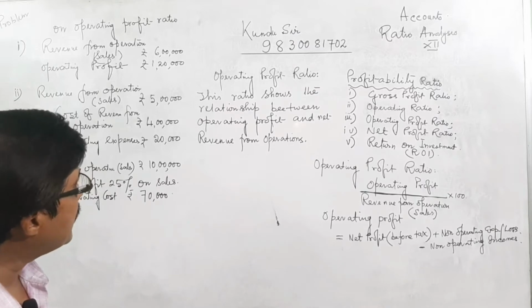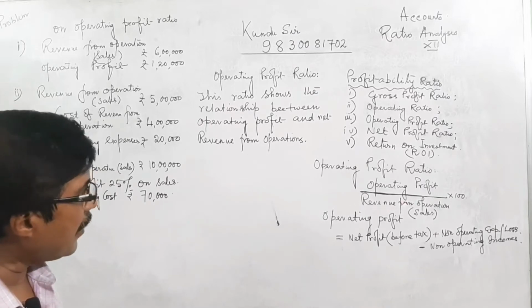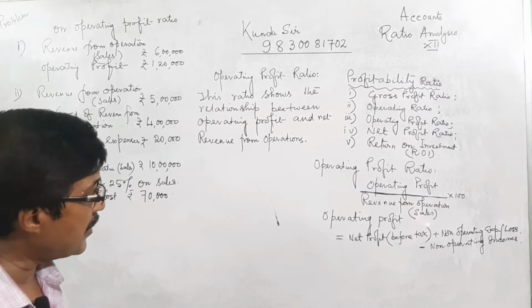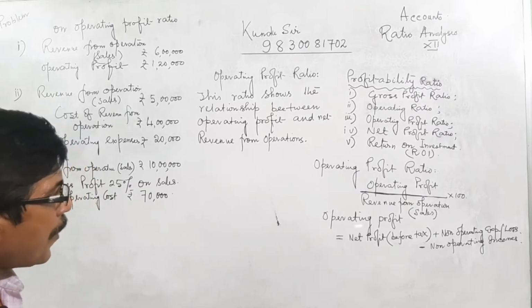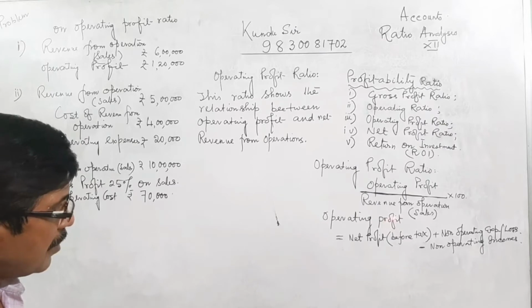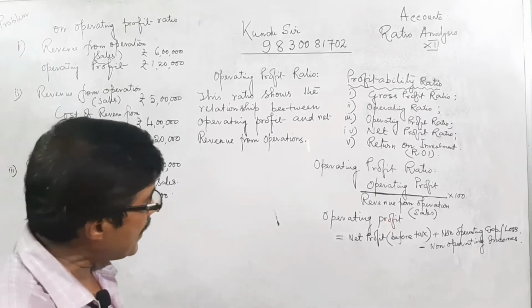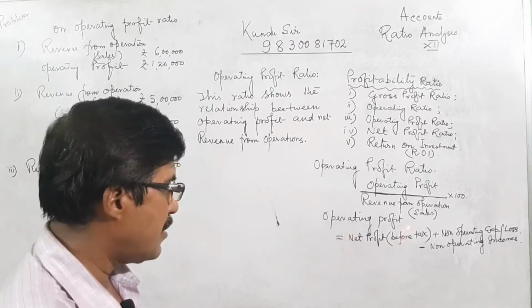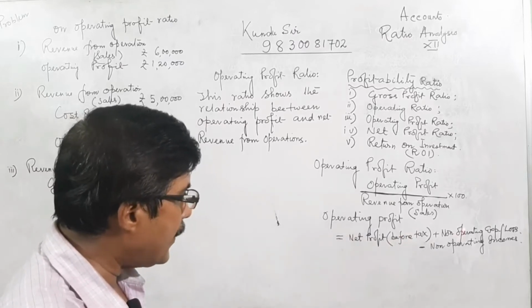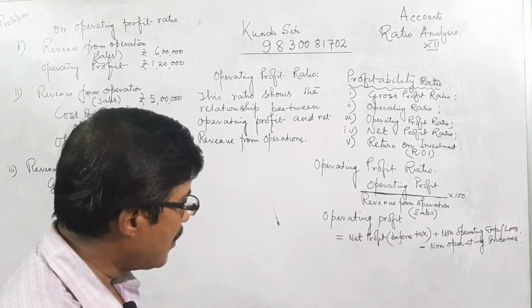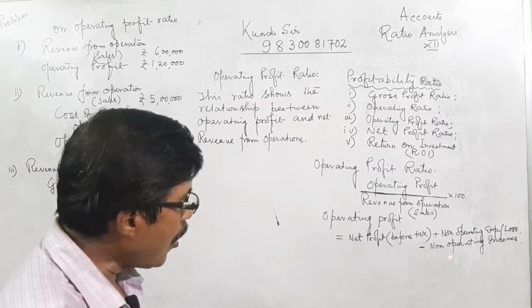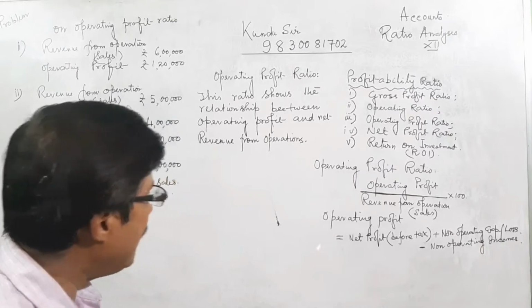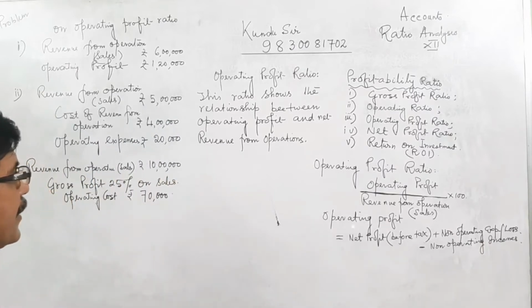Operating profit by net revenue from operation, that is equal to net sales. Now what is operating profit? Net profit, that is net profit before tax plus non-operating expenses or loss minus non-operating income, may be termed as operating profit.